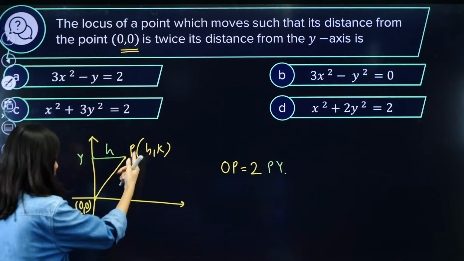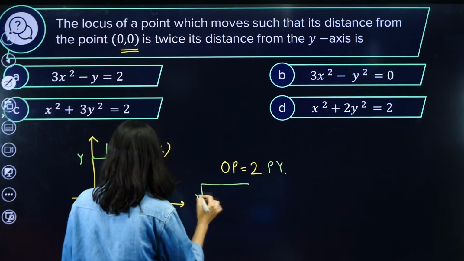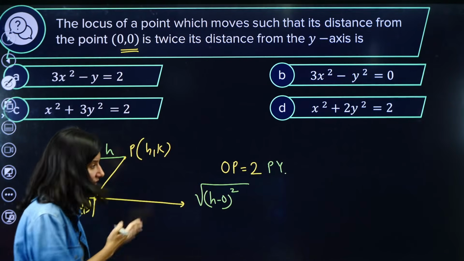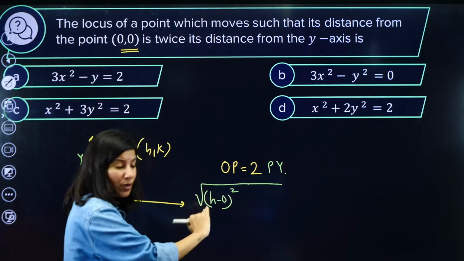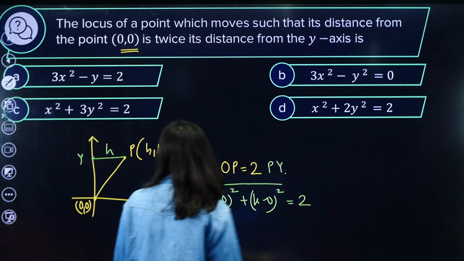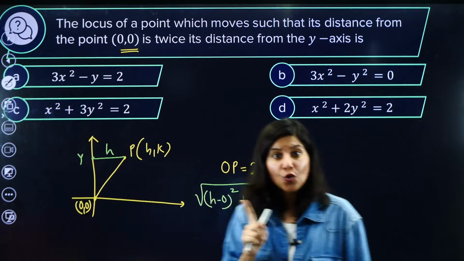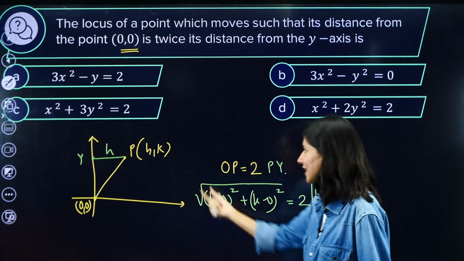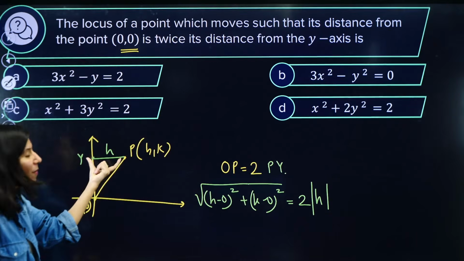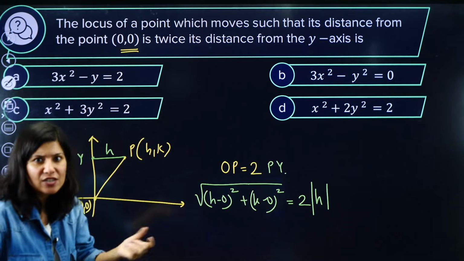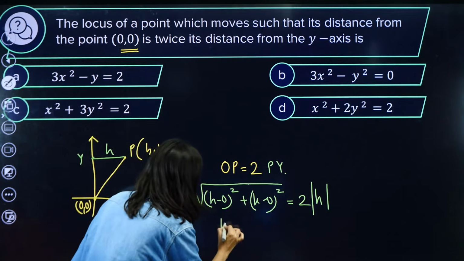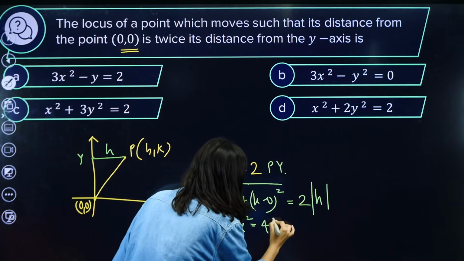Now, can you calculate OP? OP is the square root of (h minus 0) whole squared plus k squared. Step number 2 we are doing, which is very easy in this case: geometry to algebra. The algebraic equation is equal to 2 times PY. What is PY? Tell me. h? No. Mod h. Why? Because this h can be negative. But what they are talking about is the distance from the y-axis. Now, any coordinate can be negative also, no? Modulus h will give you the proper distance. Now, square it. h square plus k square will give you 4h square.